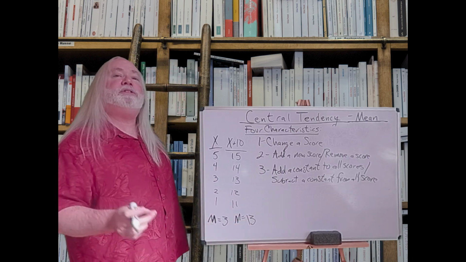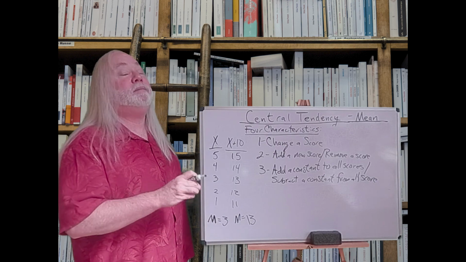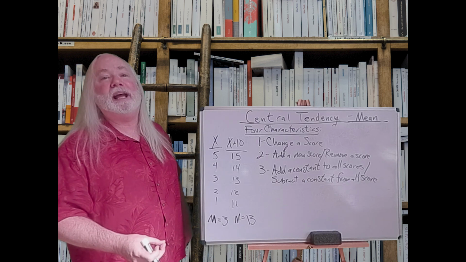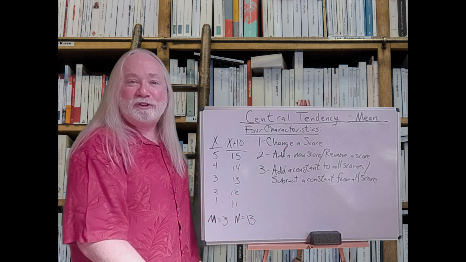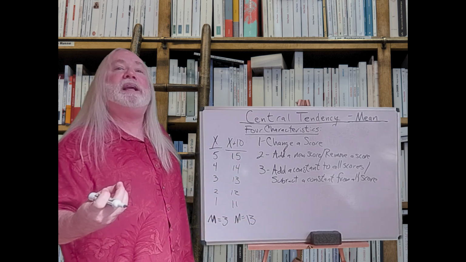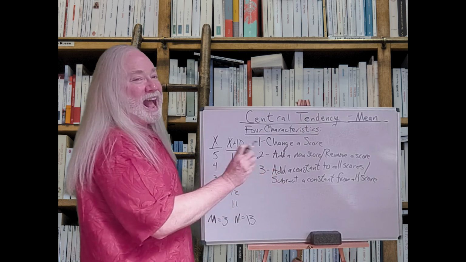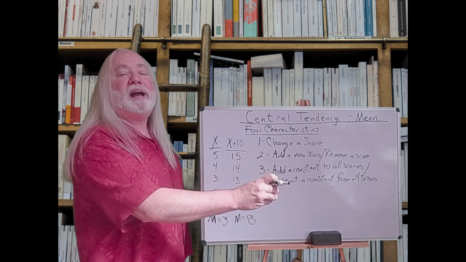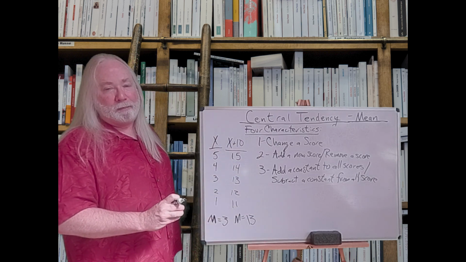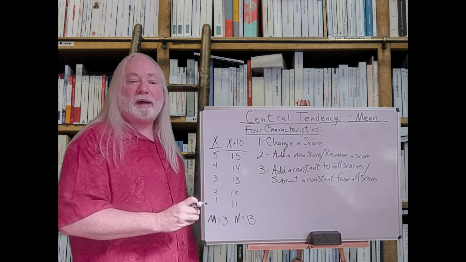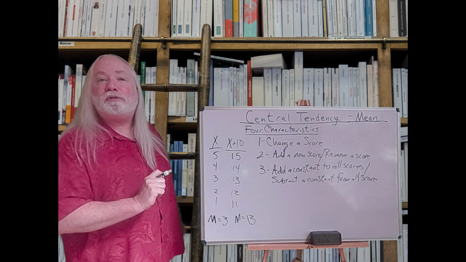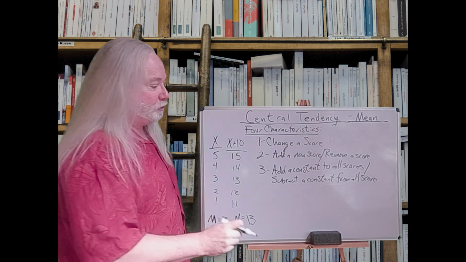I added 10 points to every score. The mean went up by 10 points. If I subtracted 10 points from every score, the mean goes down by 10. If I add 1,000,000 points to every score, the mean goes up by 1,000,000. If I subtract 1,000 points from every score, the mean goes down by 1,000. Whatever you add to every score, the mean goes up by that amount. Whatever you subtract from every score, the mean goes down by that amount. That's a predictable, known thing about how the mean is going to work. So that's number 3, adding or subtracting a constant value to every single score.